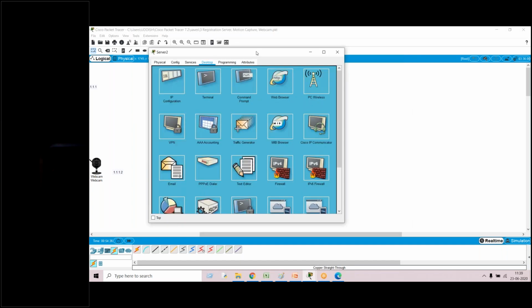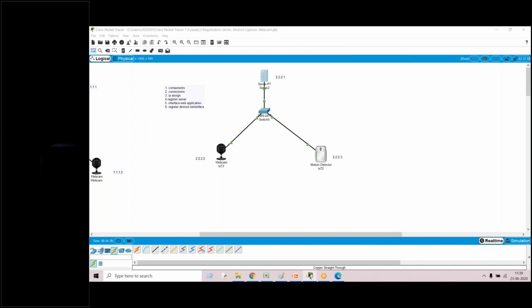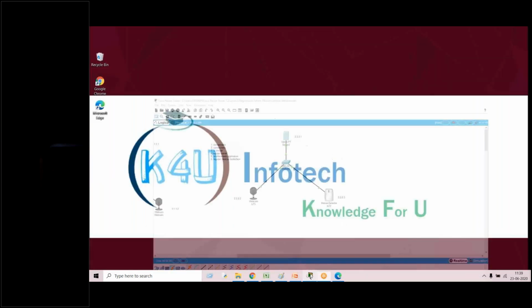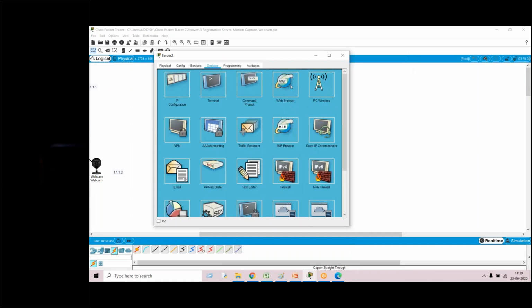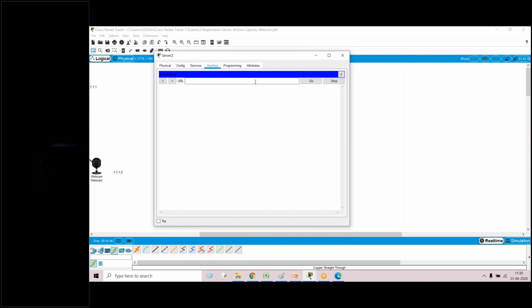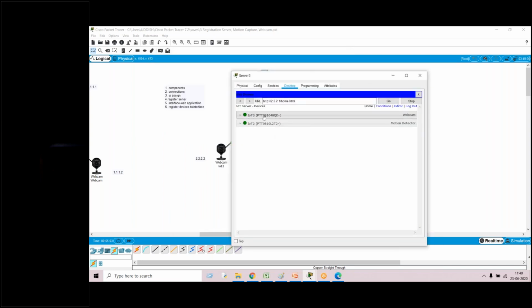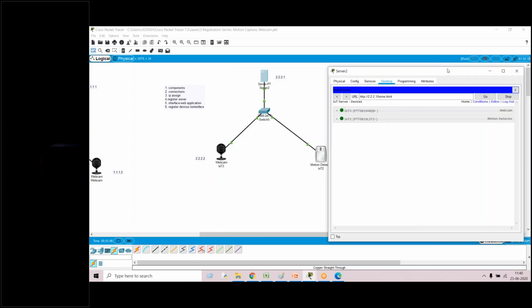See, that's the reason I always ask people to change the device name. Now you see here IoT 3, IoT 2. This will be a little bit difficult for us to identify.